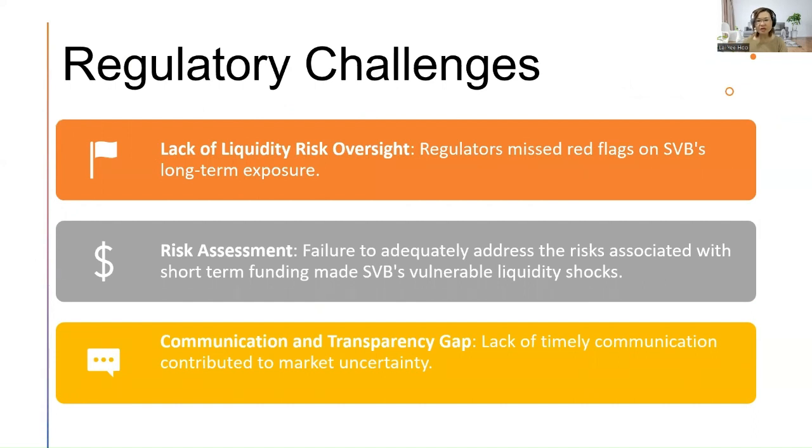During the collapse of SVB, some regulatory challenges emerged that contributed to the bank's failure. One of the primary regulatory challenges was that regulators failed to follow up on SVB's increased exposure to long-term securities and its potential impact on liquidity.